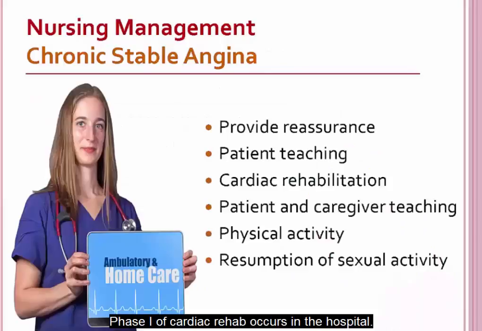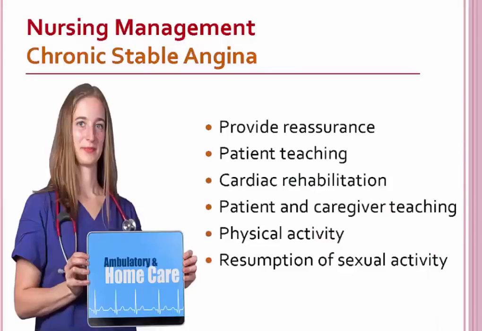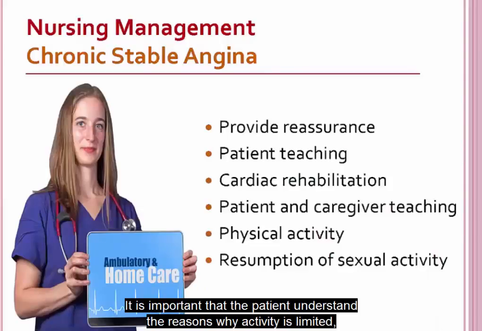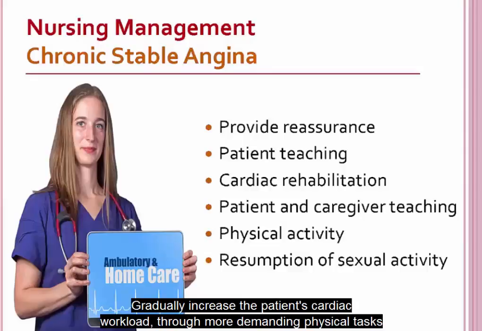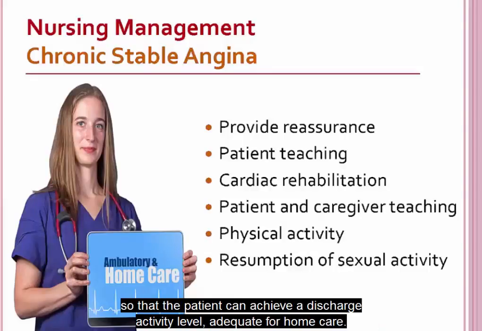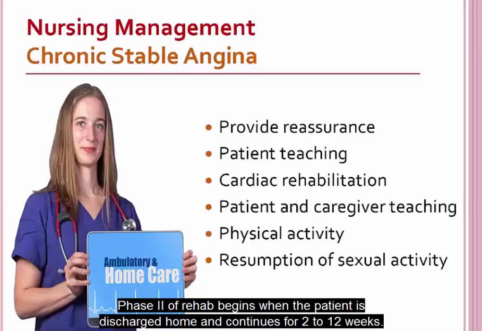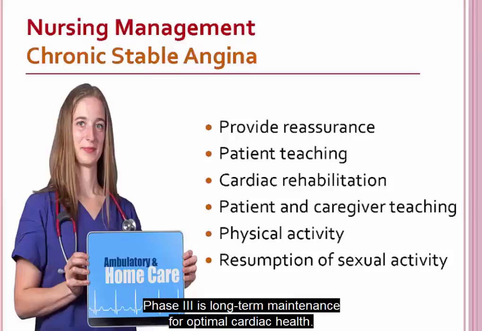Phase 1 of cardiac rehab occurs in the hospital. It is important that the patient understand the reasons why activity is limited but not completely restricted. Gradually increase the patient's cardiac workload through more demanding physical tasks so that the patient can achieve a discharge activity level adequate for home care. Phase 2 of rehab begins when the patient is discharged home and continues for 2 to 12 weeks. Phase 3 is long-term maintenance for optimal cardiac health.